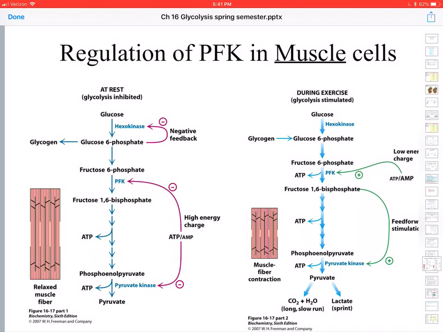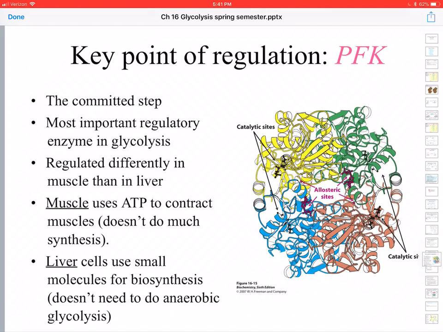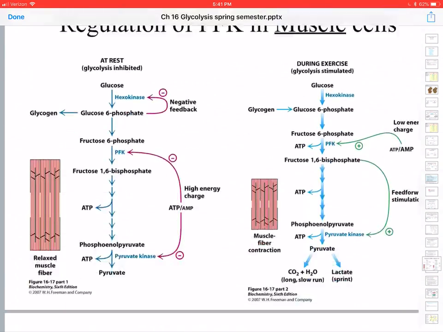So ATP binds in the substrate, in the active site of the enzyme. As it is the substrate, it binds in the active site of the enzyme, and it is a regulatory molecule, and it binds in the regulatory site. So if we go back and look at PFK here, ATP binds in the allosteric sites and in the catalytic sites. So that's very interesting.